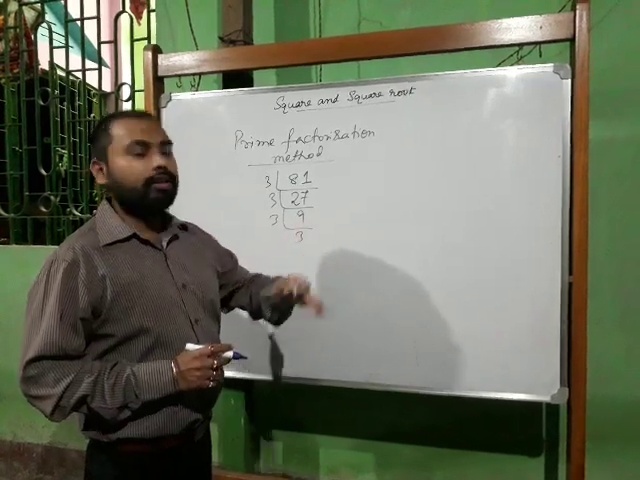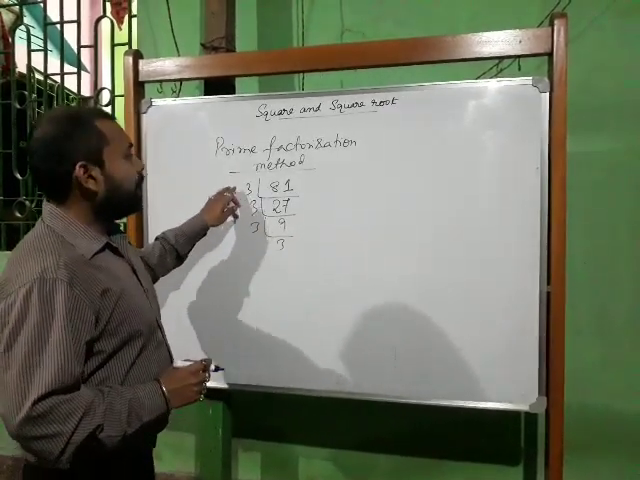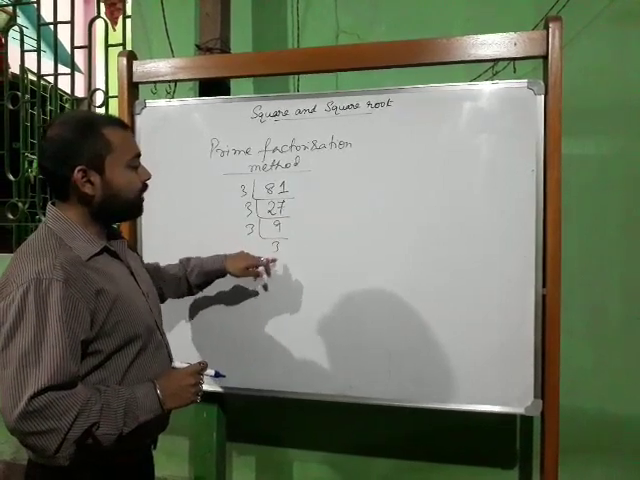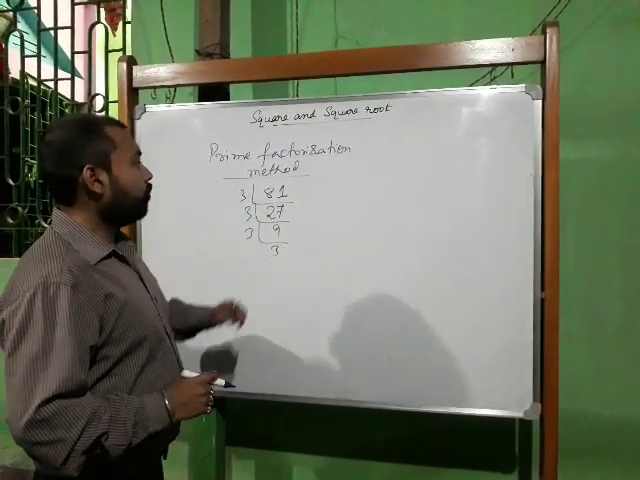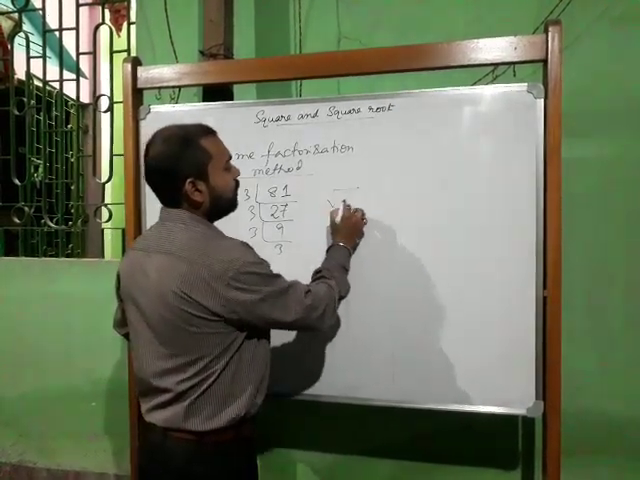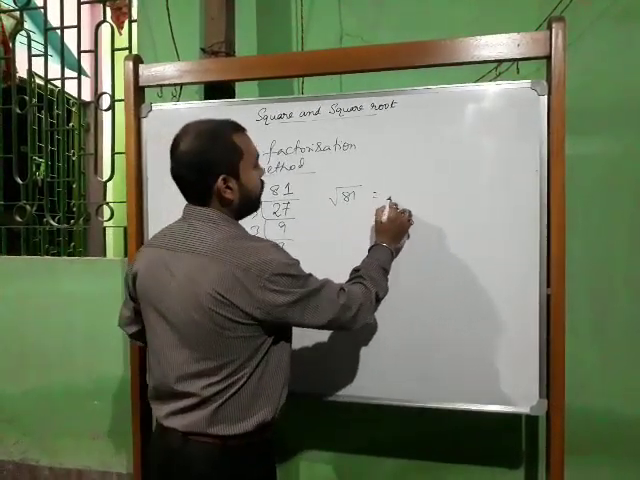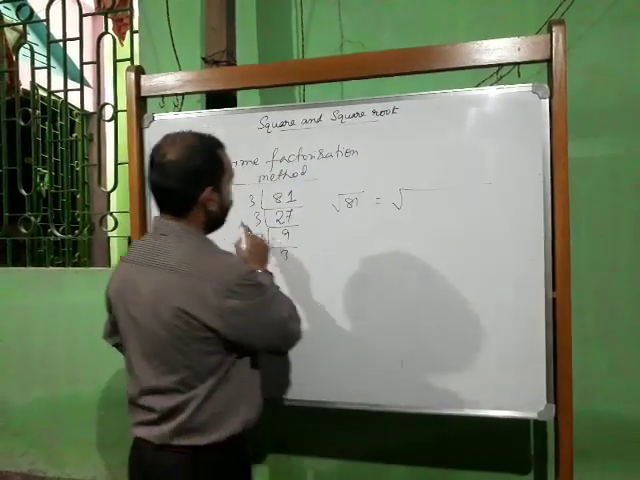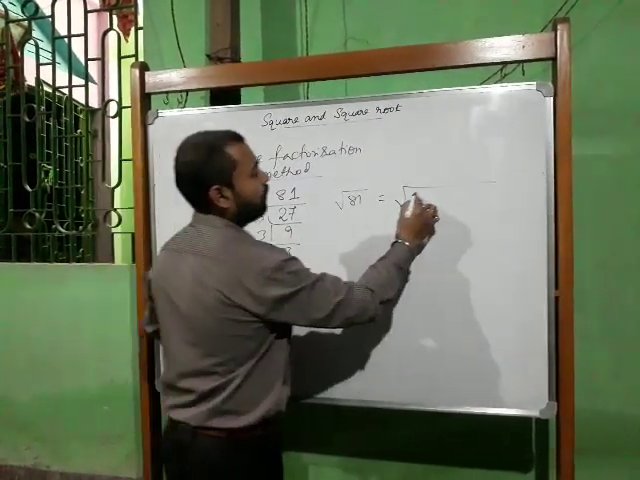sorry for the disturbance. So now you can look, at last the number is 3, which is a prime number. So here the prime factorization stops. Now what we can write, root over 81, again we will give the square root symbol. How many 3s are there? 1, 2, 3, 4. So write all the 3s.